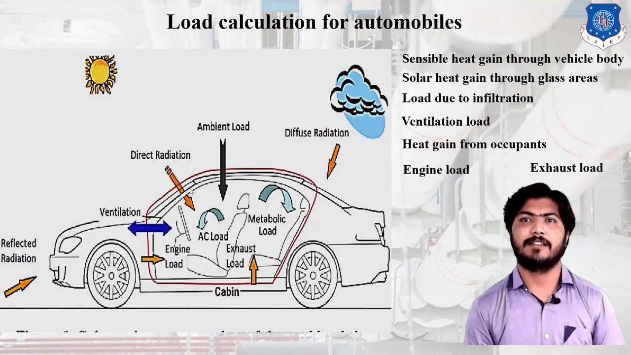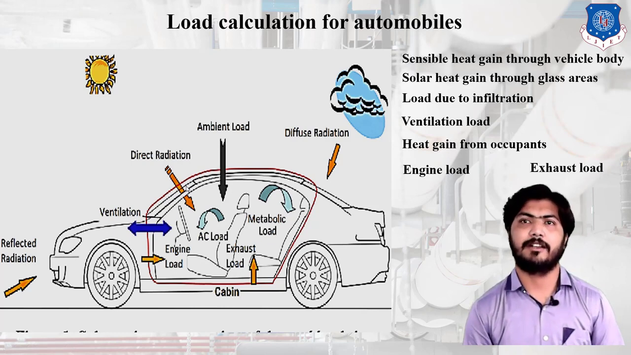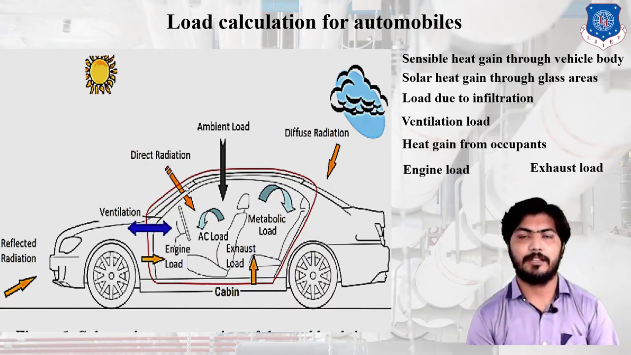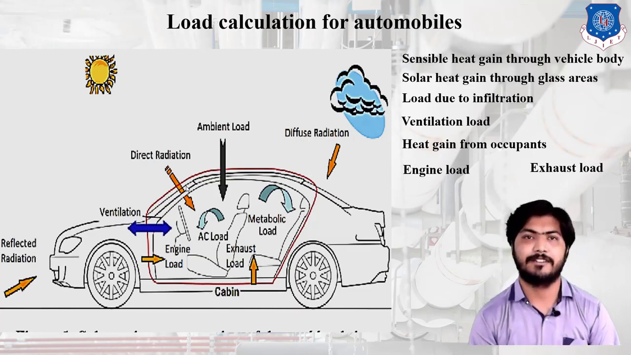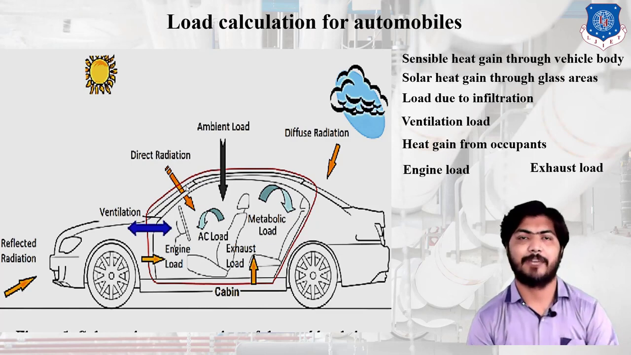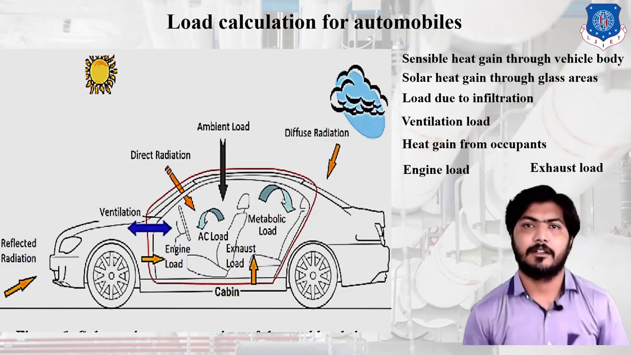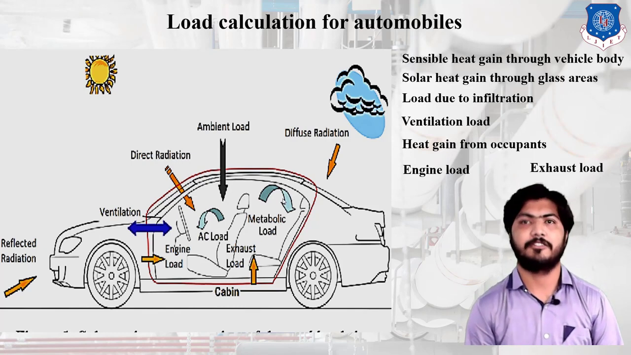Next is heat gain from the occupant. Due to the metabolic rate, heat is gained from the occupants. Next is engine heat load. A huge amount of heat is liberated from the engine. That heat comes into the cabin via engine components or conduction. That's why the heat increases and the temperature inside the cabin rises, and this comes on the AC of the vehicle. So first we calculate the engine load.